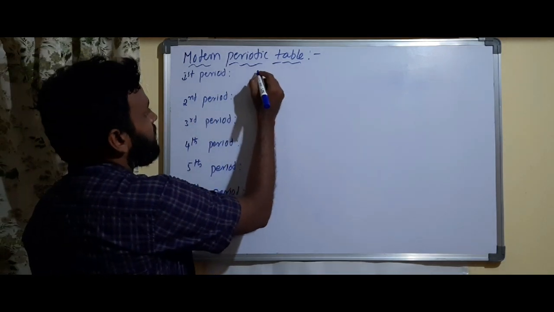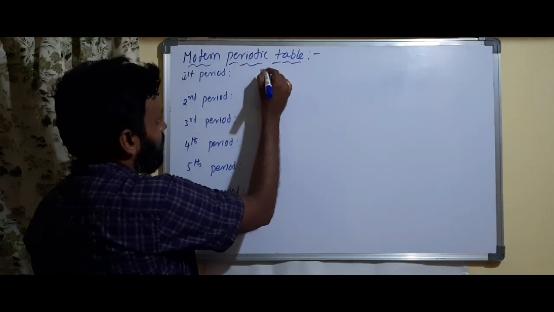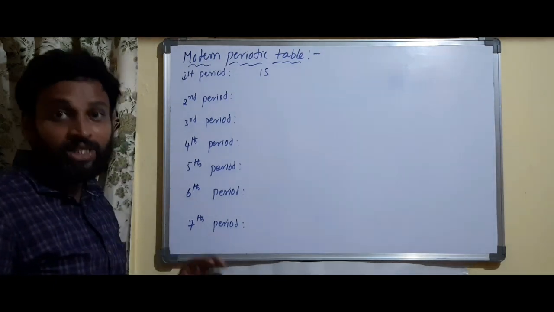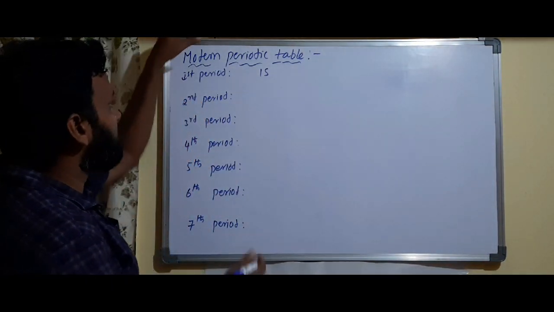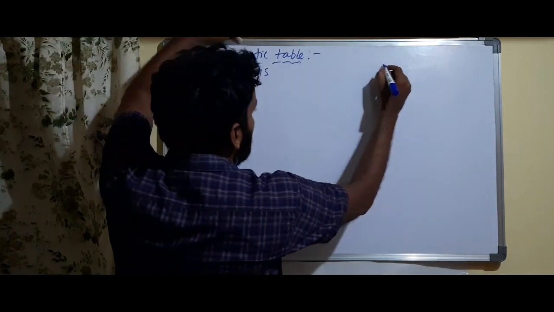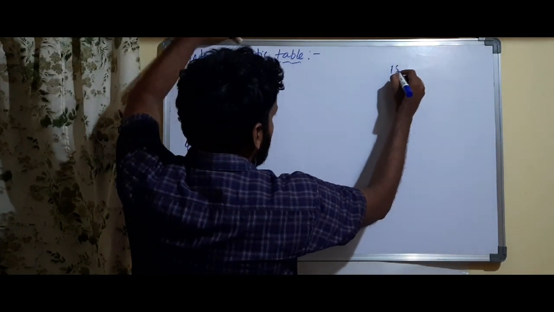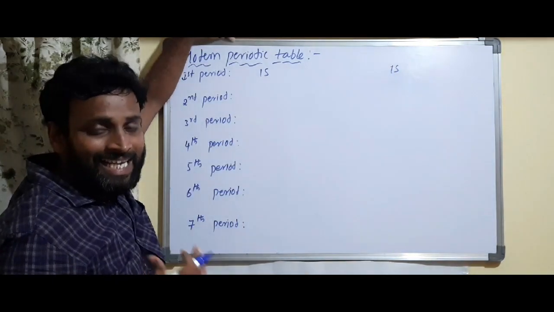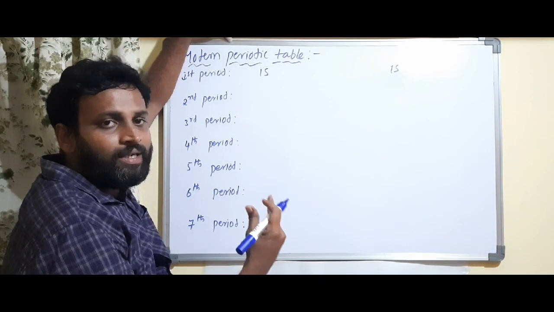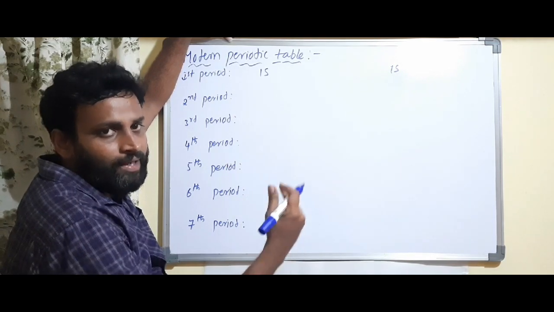So first period consists of what subshells, as I told you previously. First period consists of 1s and ends with 1s. Every period starts with s and every period ends with p, I told you.